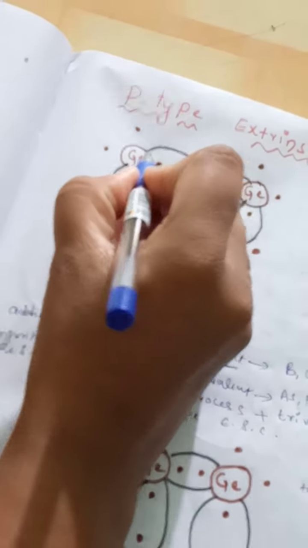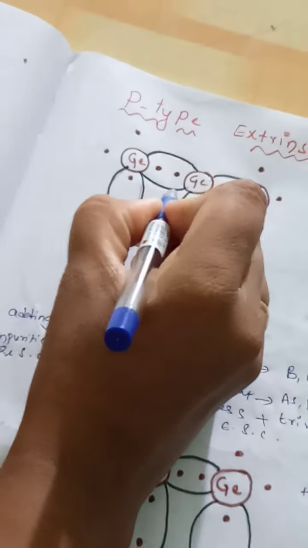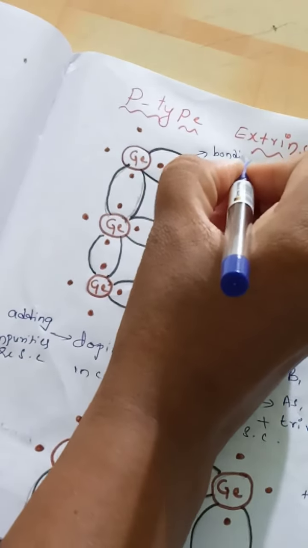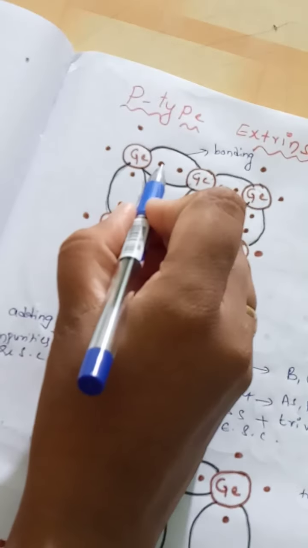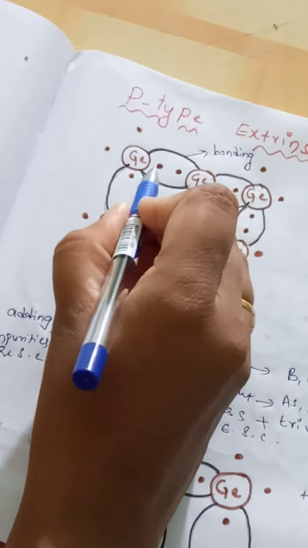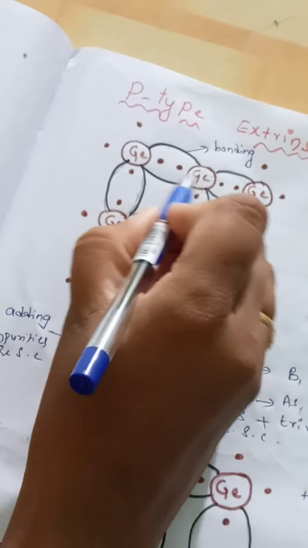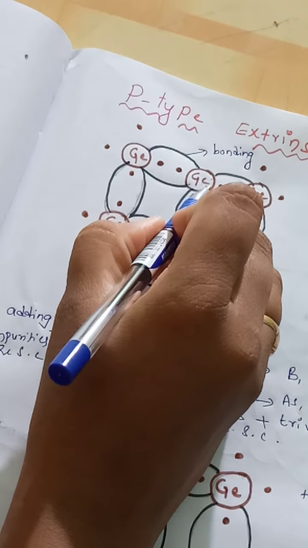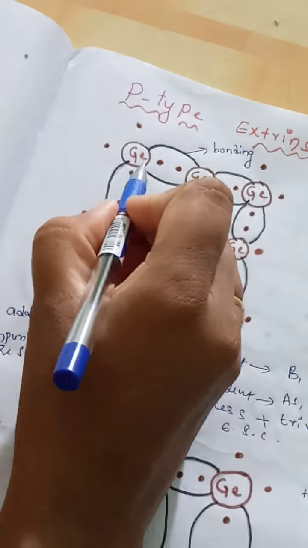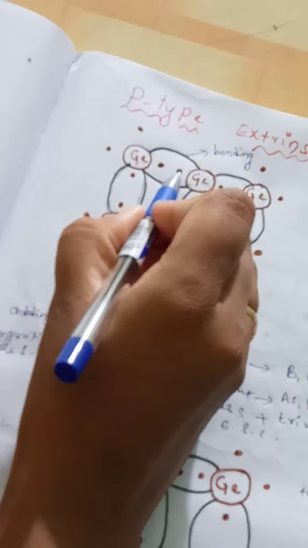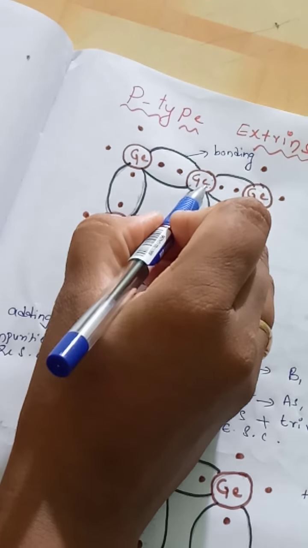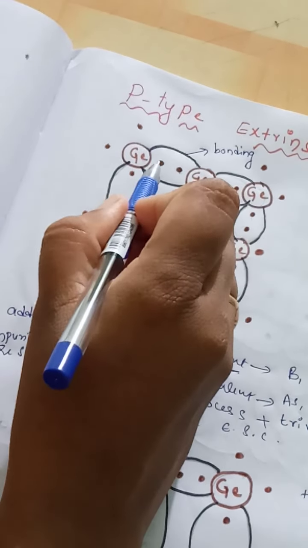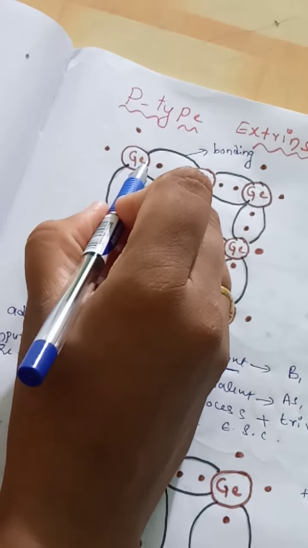Now these particular lines represent bonding. This bonding is between 2 valency electrons of germanium atoms. Already in the last class I said that the ion core of germanium attracts the valency electron of the next germanium. Similarly, the ion core of the second germanium attracts the valency electron of the first germanium.